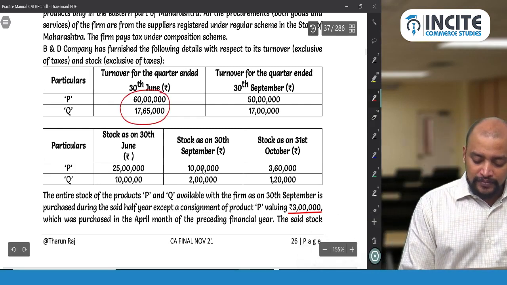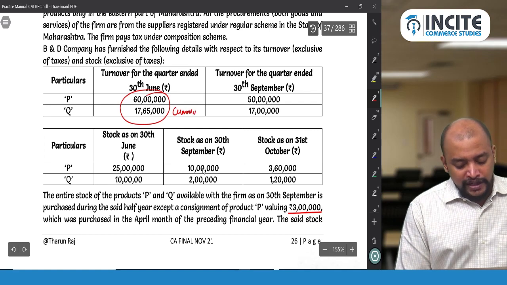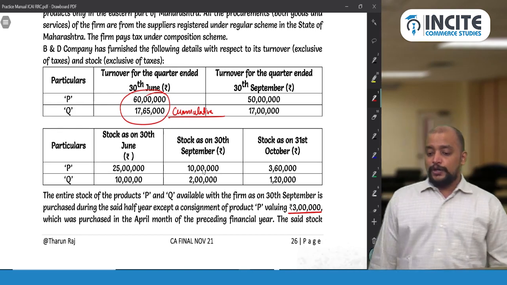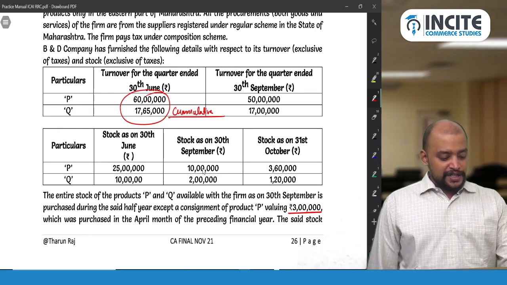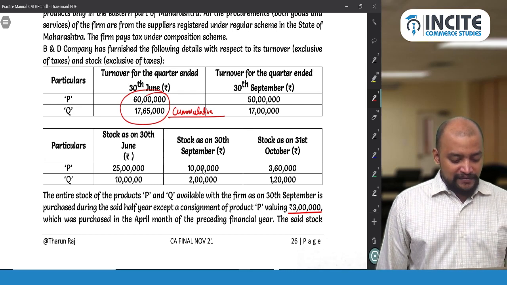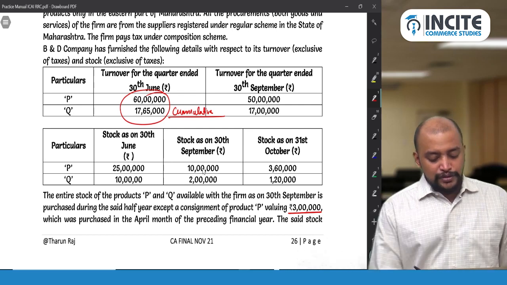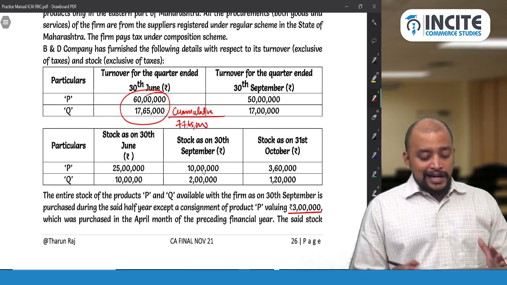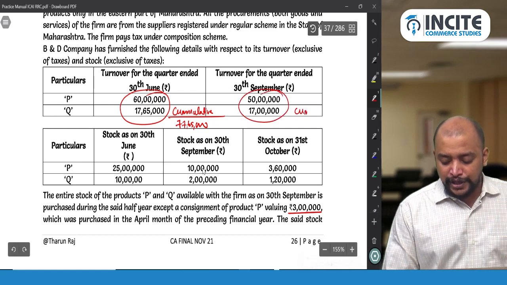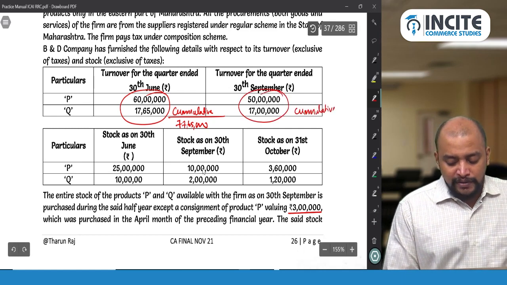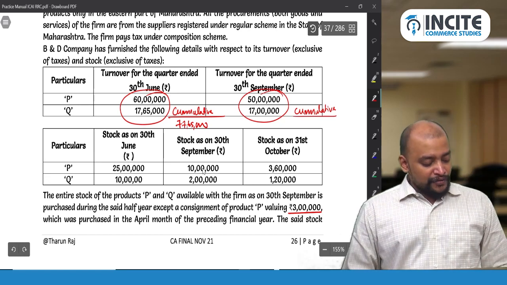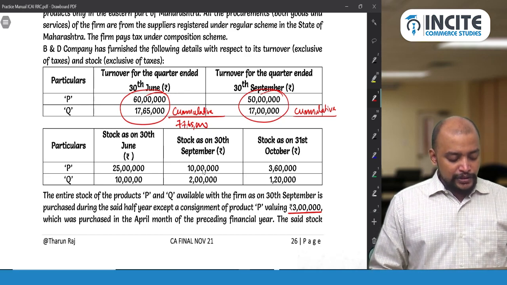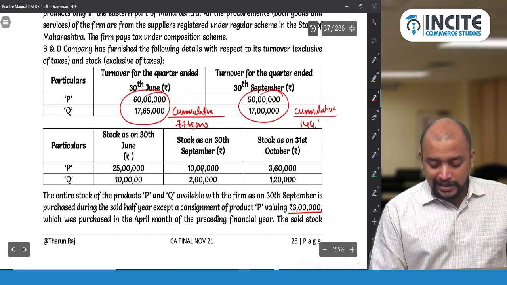Let's see. What is the cumulative turnover? Because when I calculate aggregate turnover, I need to take both taxable and exempted. So what is the cumulative turnover for the first quarter? For the first quarter, the cumulative turnover is 60 lakhs plus 17 lakhs 65,000. So that comes to 77 lakhs 65,000. That's the cumulative turnover as on 30th June. And as on 30th September, what is the cumulative turnover? What is the cumulative turnover as on 30th September, half year? So for that 77 lakhs 65,000, you add 50 lakhs and you add 17 lakhs. So that comes to 144 lakhs 65,000.